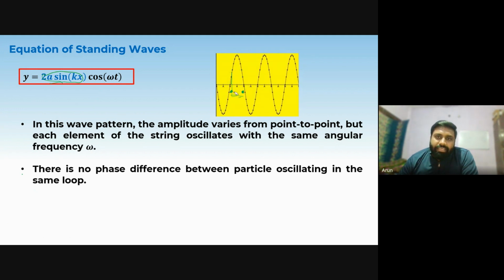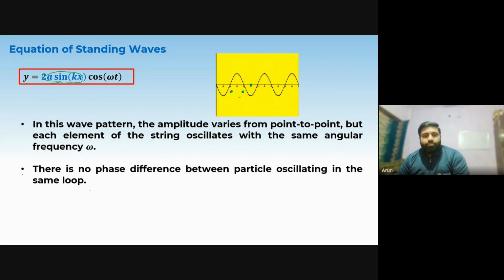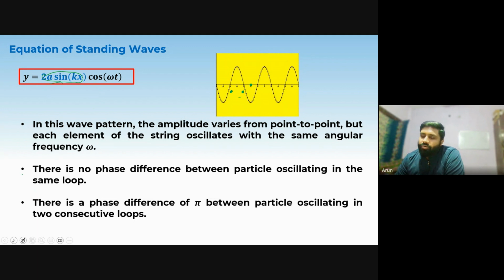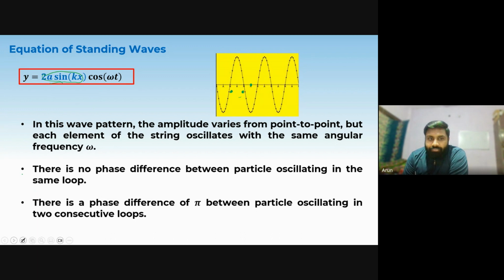So that is why we can say that the particles in one loop have no phase difference. But if you consider one particle at this position and one particle in the consecutive loop, there will be a phase change of pi, because when one is on the upside, the other is on the downside. Got it? In the same loop, there is no phase change. In the consecutive loop, there will be a phase change of pi.